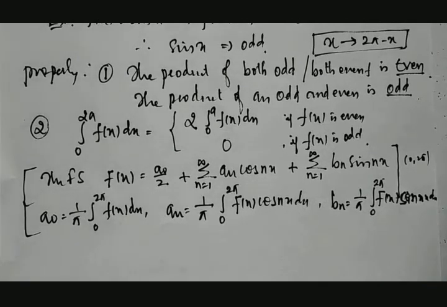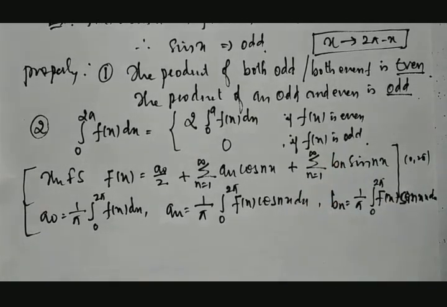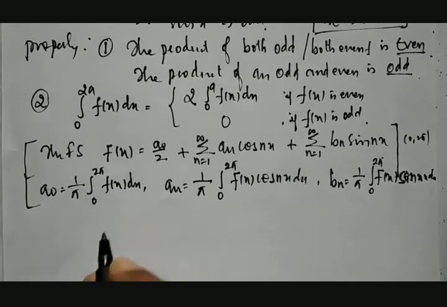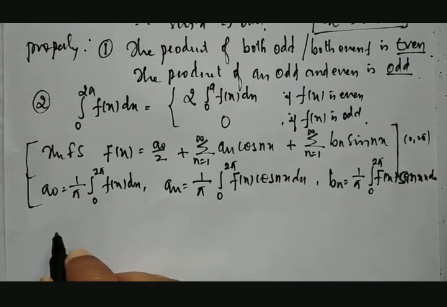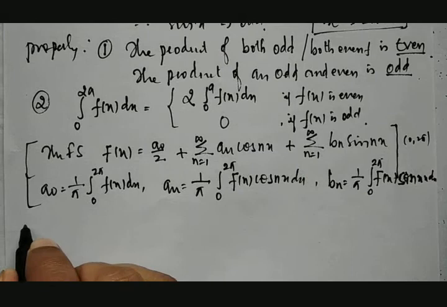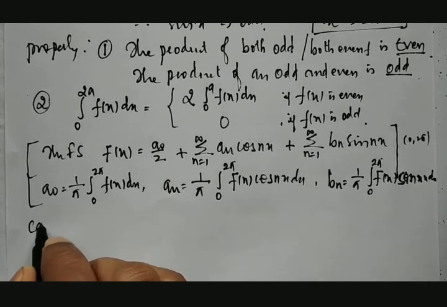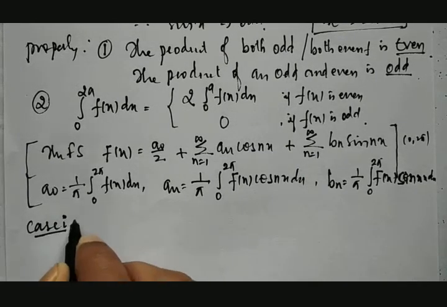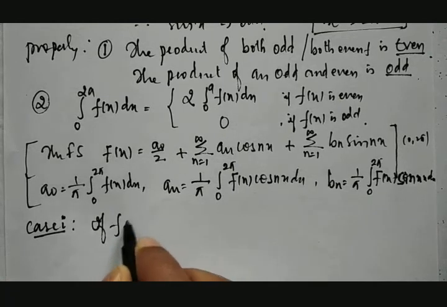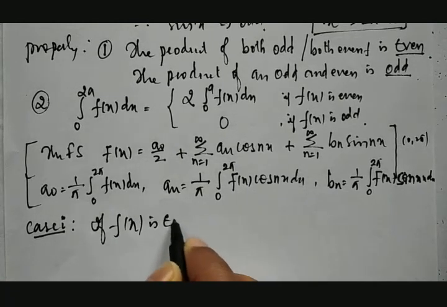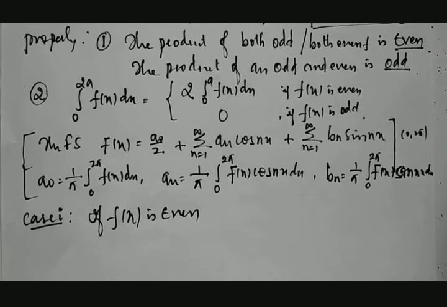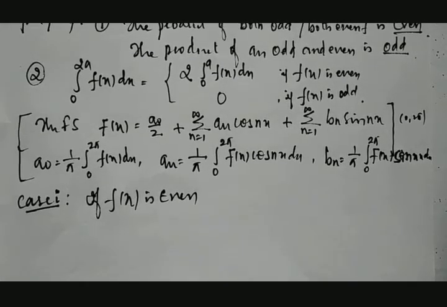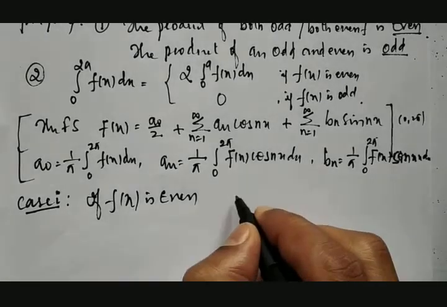But as per these properties, now we can see what happens. Let us take two cases. Case number 1: if f of x is even, then what happens?